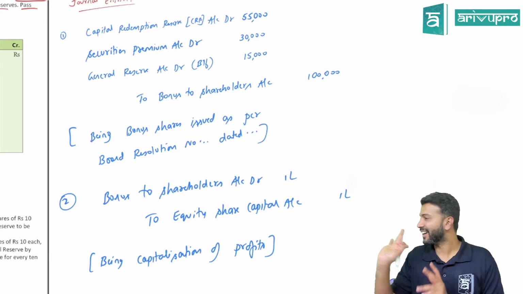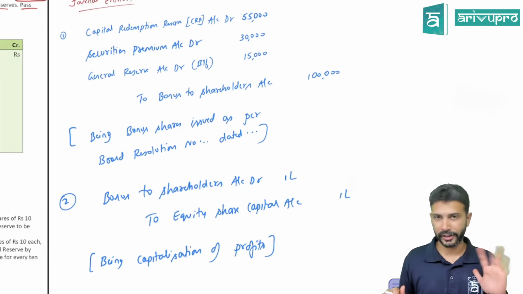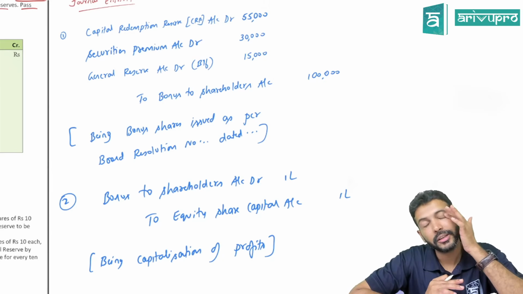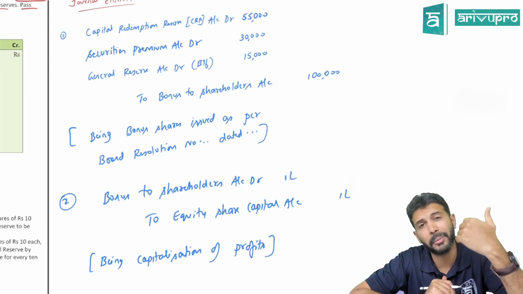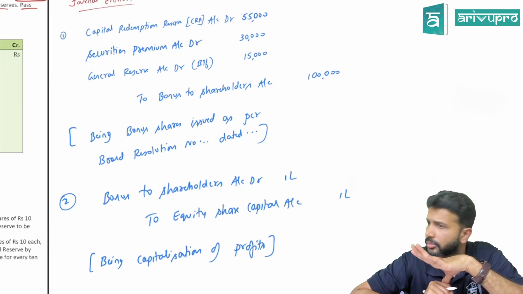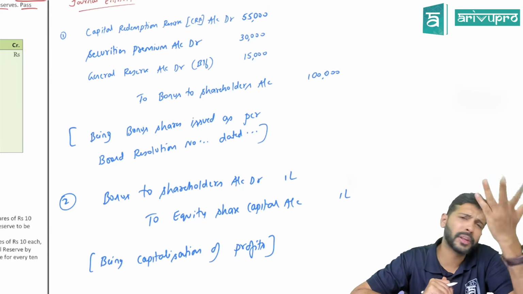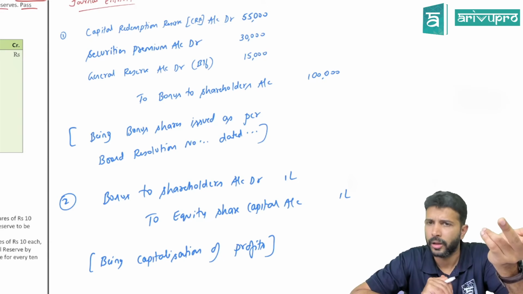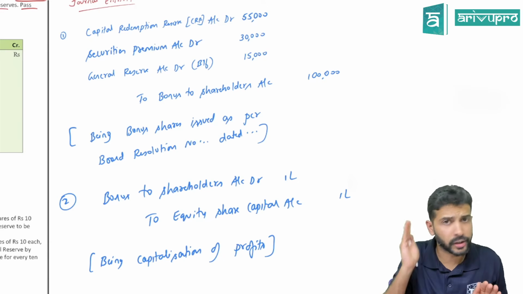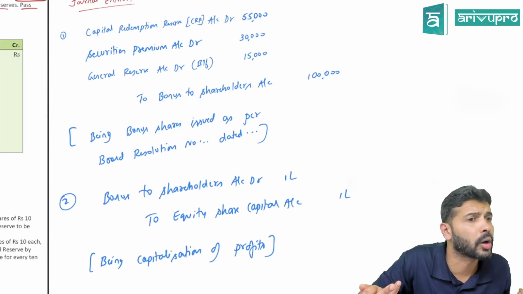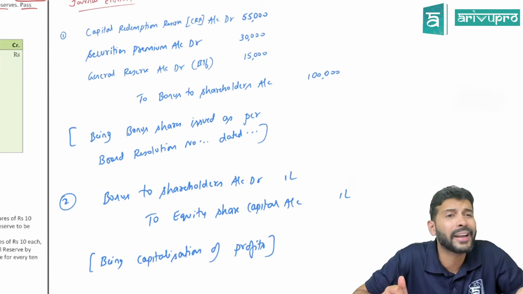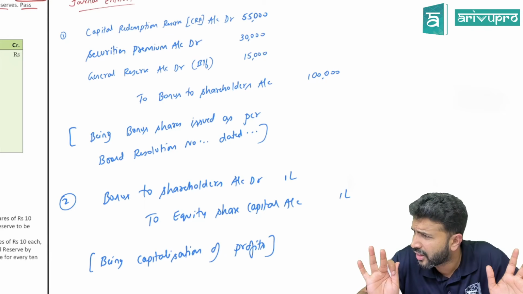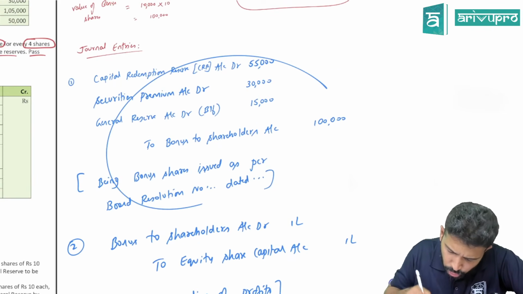Okay. So, 2 entries. Yes. So, the next question is, why 2 entries? Sir, imagine a company where there'll be only 1 shareholder, or there'll be hundreds and lakhs of shareholders. Is it possible to give every one of them bonus on the same day? If today the company has decided to give bonus shares, will shares be rolled out today only, or will it take some time? It may take a week's time, or some 10 days. Hence, we pass 2 entries.